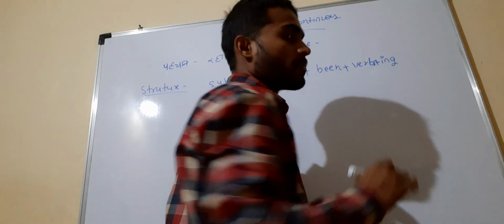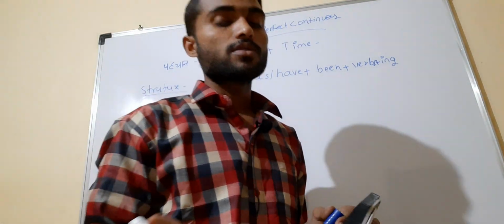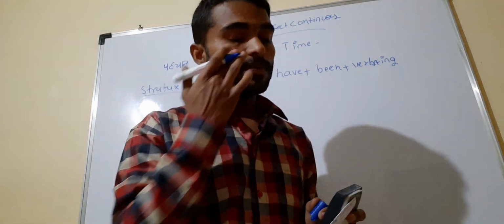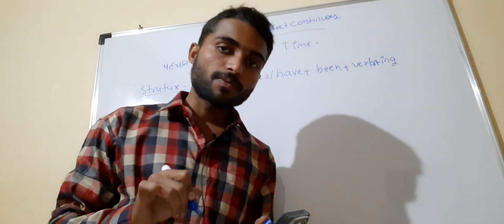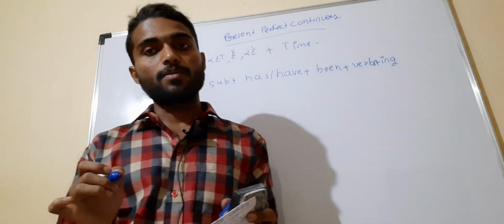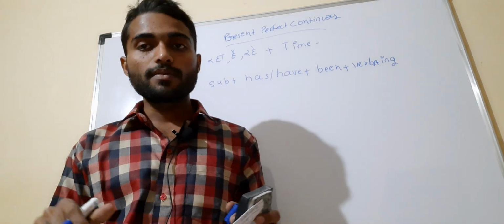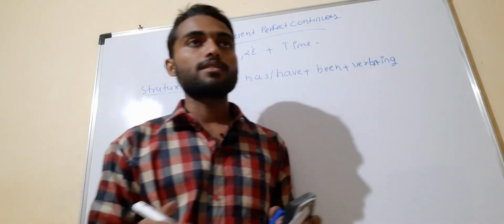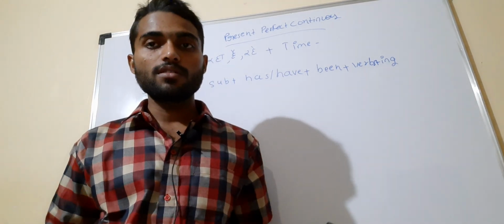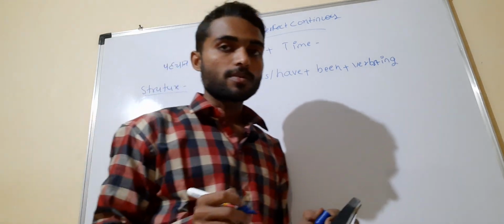Remember this is also very important: you must understand the form of the verb, the verb first form. Generally we understand verb first form, second form, third form, and it is very important to understand every form of every verb. Like if I talk about read, the first form is read, and the second form is also read.